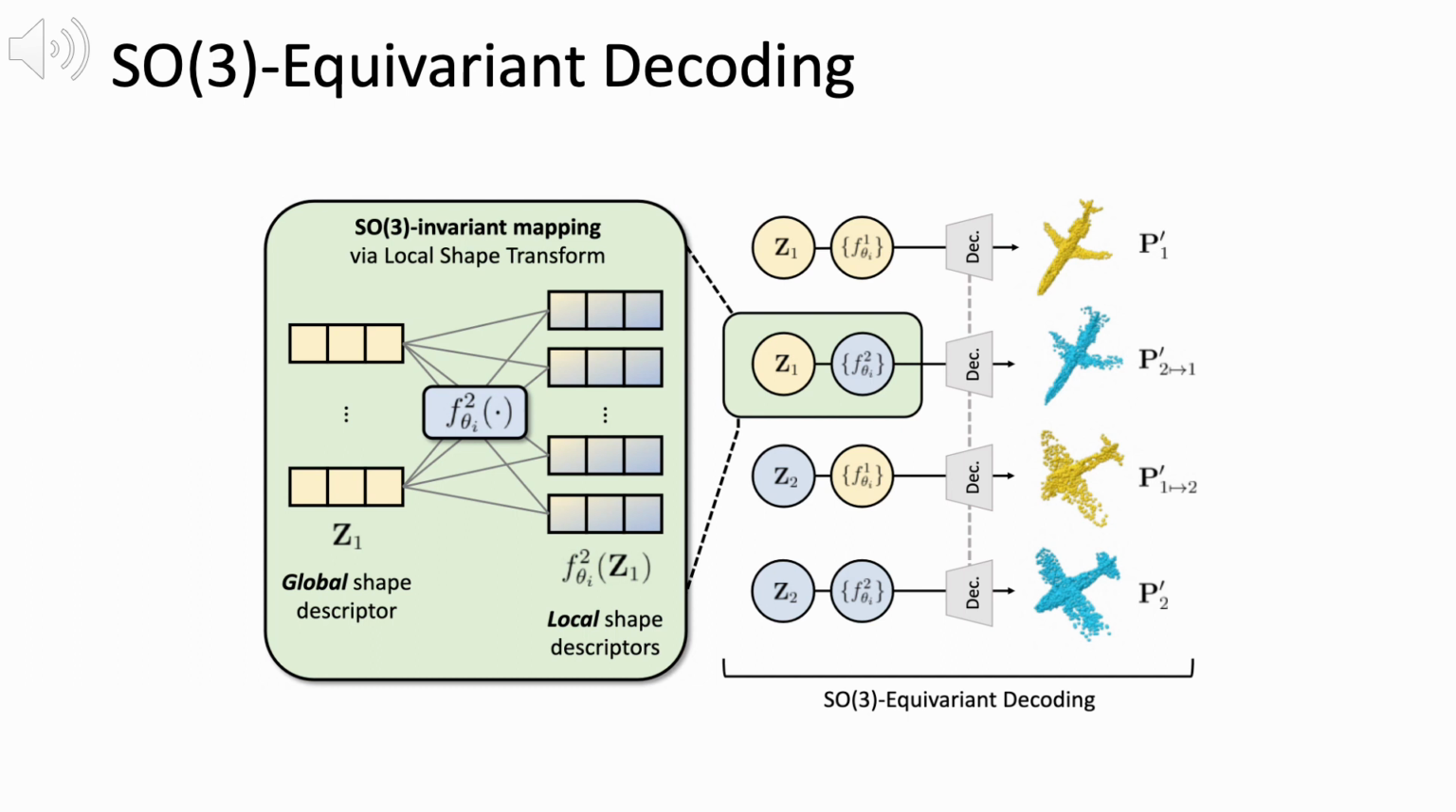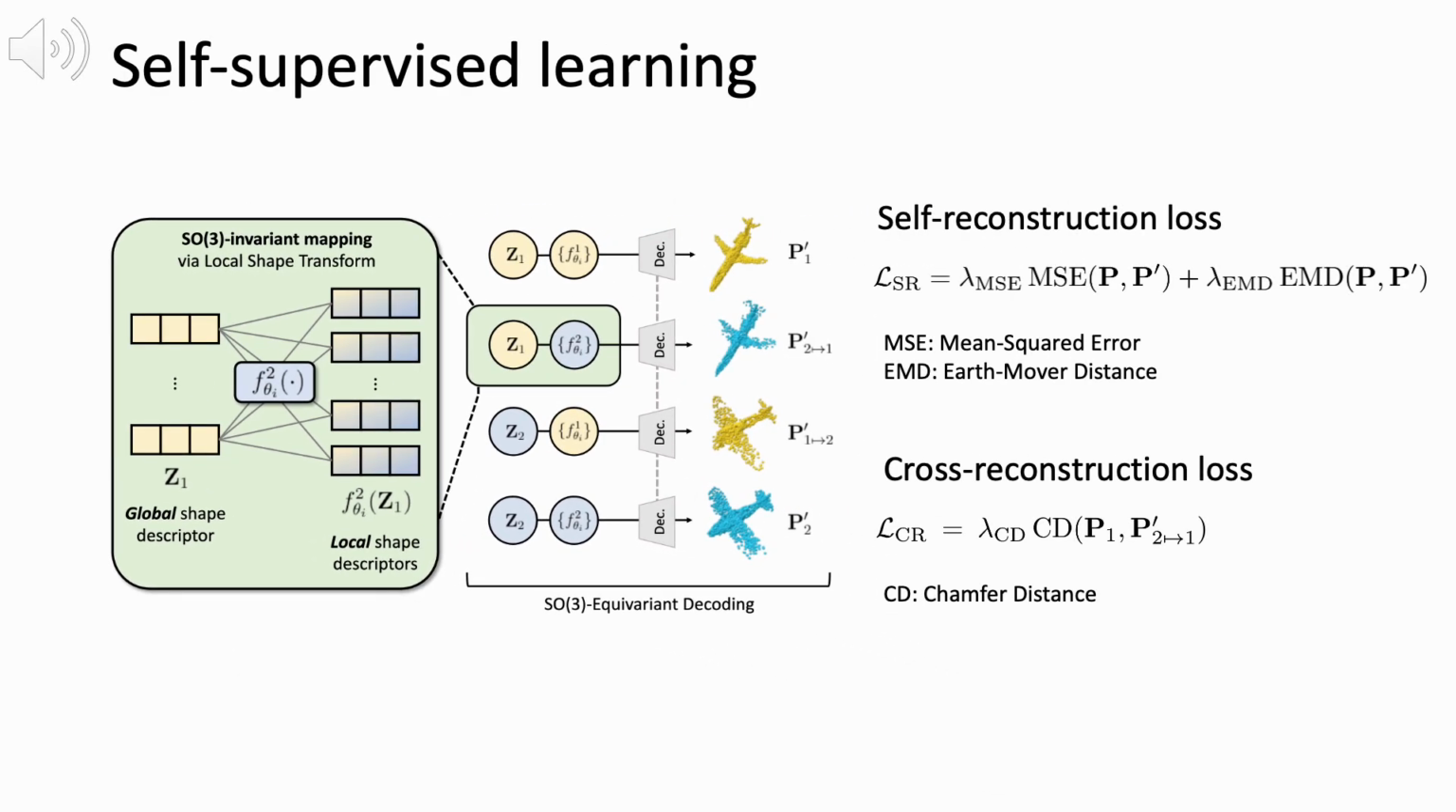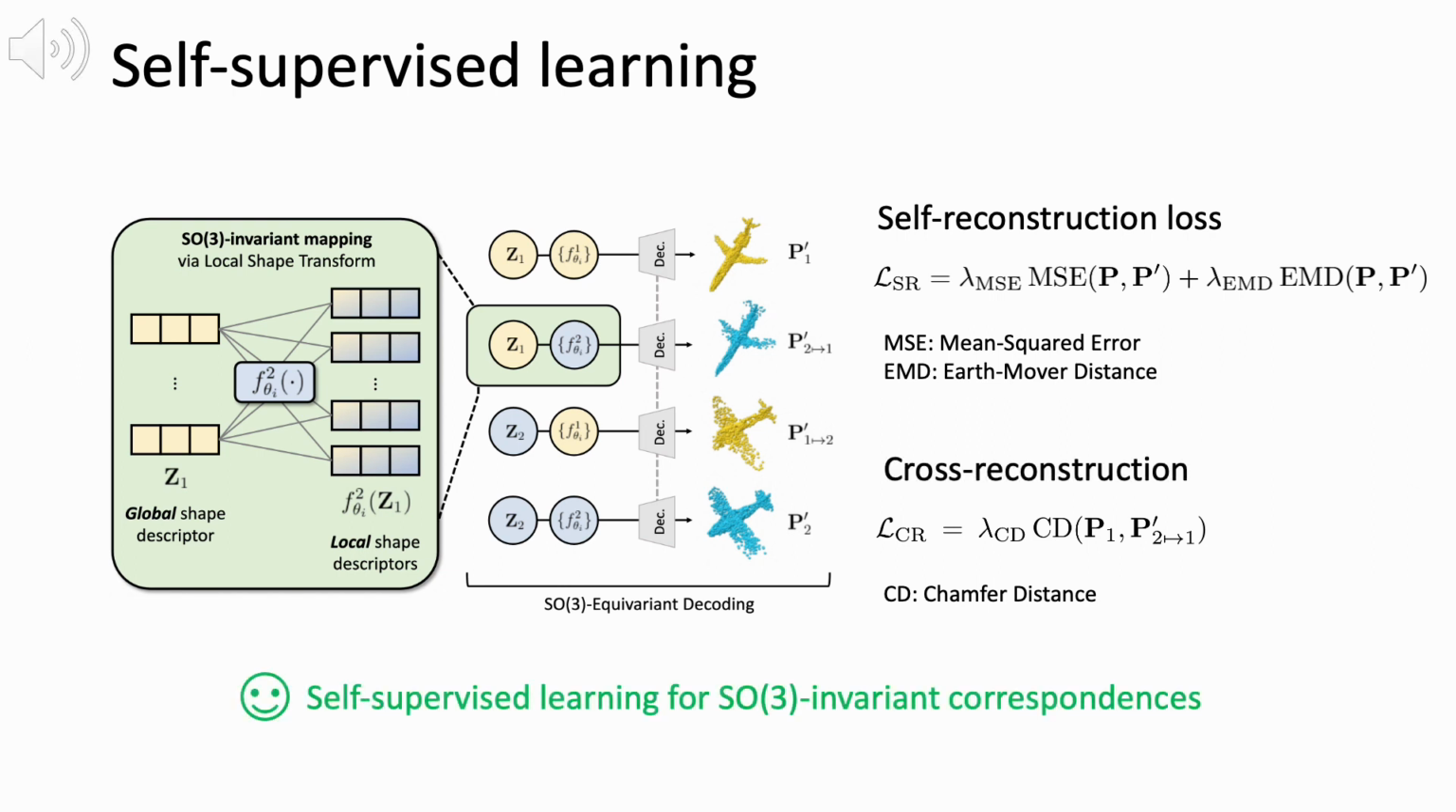For cross-reconstruction, we switch the global descriptors of the shapes so that the cross-reconstructed shape shares the same rotation matrix as the target point cloud. Finally, we self-supervise the encoder-decoder network with two losses, self-reconstruction loss and cross-reconstruction loss. With these features, we introduce self-supervised learning for SO3 invariant semantic correspondences.